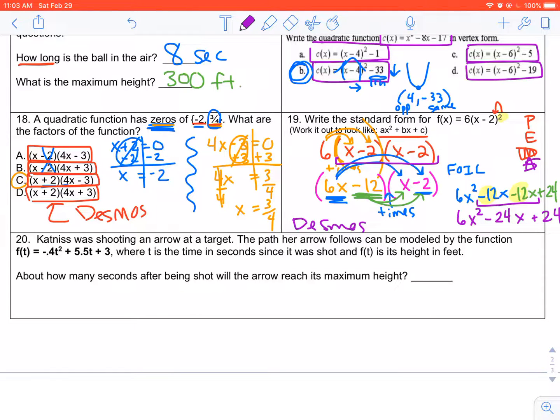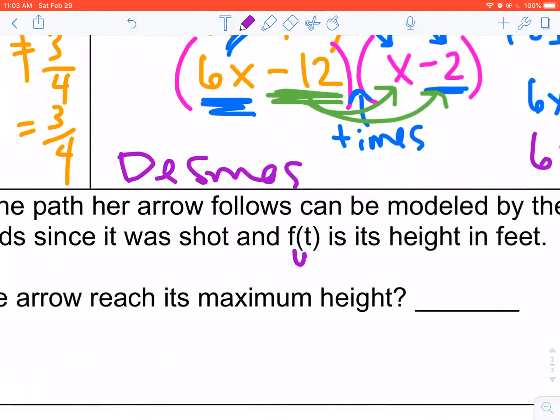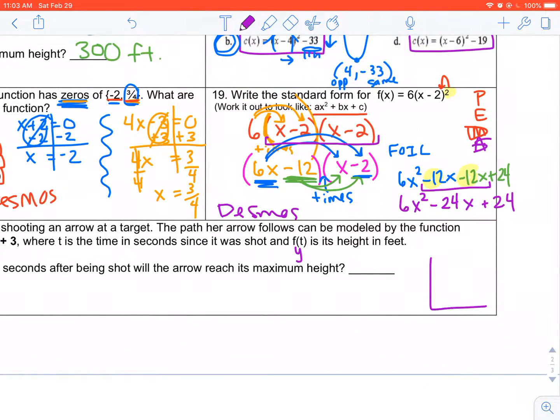Question number 20, last question on the review. Candace was shooting an arrow at a target. The path her arrow follows can be modeled by the function where t is the time in seconds since it was shot, and f of t is the height in feet. So again, f of t is just fancy function notation for saying y. So on your y-axis we're talking about height, and then t is time.